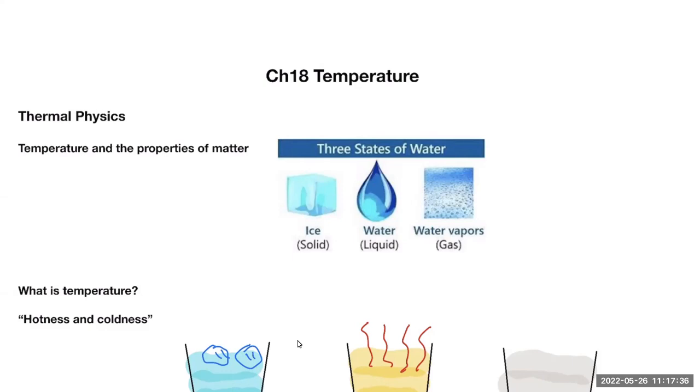Thermal physics deals with the properties of a system associated with this temperature change. And that will be the subject of chapters 18, 19, 20, and 21, the next 4 chapters. It's, again, the second major branch of physics called thermal physics. And again, this chapter is dedicated to temperature.